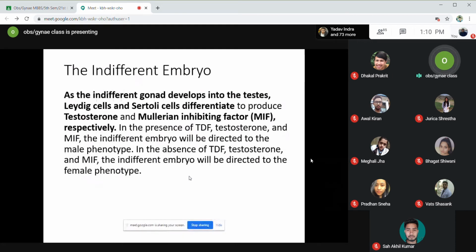In the presence of these factors, like testis determining factor, testosterone, and the Mullerian inhibiting factor, the indifferent embryo will be directed towards the male phenotype. The gonad will be a male gonad. But if these factors are absent, that is, either the Mullerian inhibiting factor or testosterone or TDF are absent, then the indifferent embryo will be directed towards the female phenotype. Are you getting me?